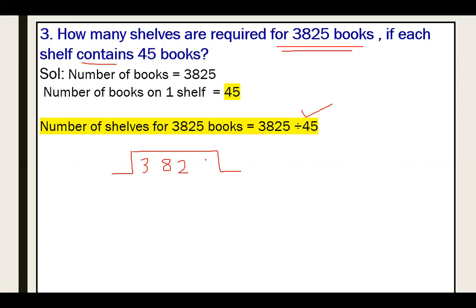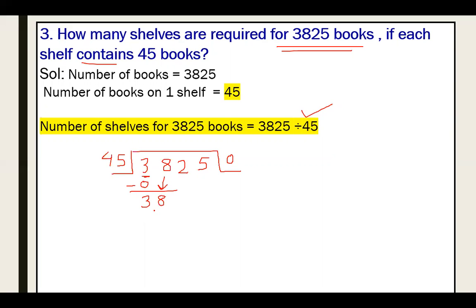3825 I have to divide by 45. So when you divide, firstly I have to start with digit 3, and 3 is a smaller number, so again I have to go with 0. 45 multiplied by 0 gives 0, and 3 minus 0 is 3. Then I will bring down the next digit, that is 8, to make the number 38.